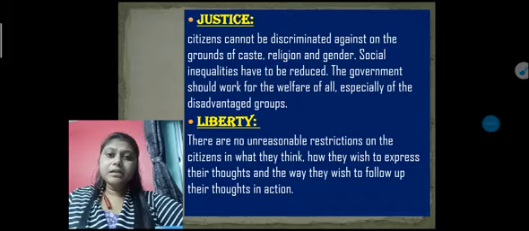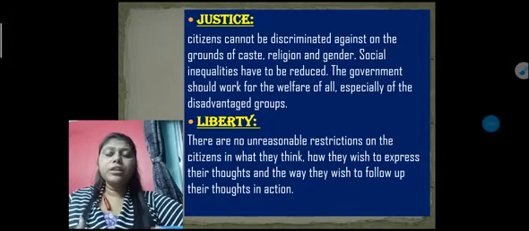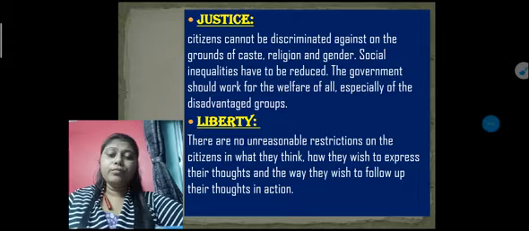Liberty. Liberty means freedom. Now, what kind of freedom are we expecting from our constitution? The freedom to speak anything, the freedom to express our viewpoint without any worry, without any fear. That is known as freedom. So here it is said that there are no unreasonable restrictions on the citizens in what they think, how they wish to express their thoughts, and the way they wish to follow up their thoughts in action. That's absolutely correct, that liberty means the freedom we get as citizens of India where we are living.